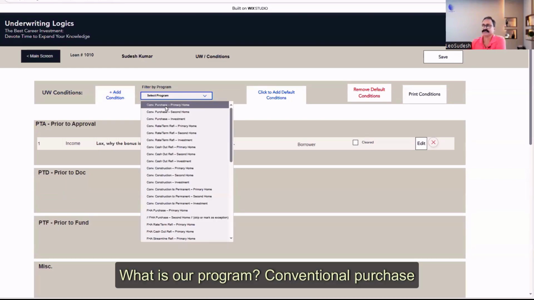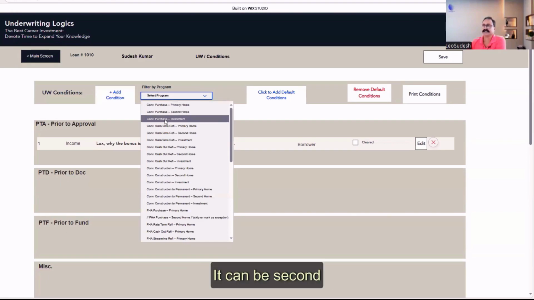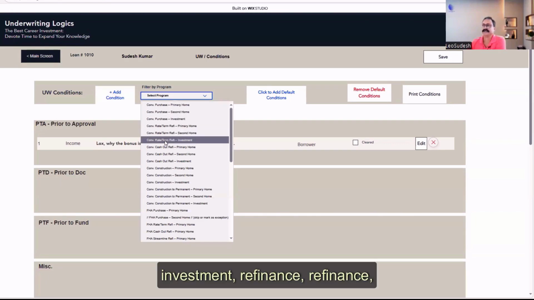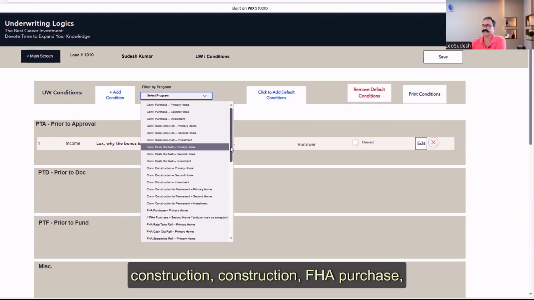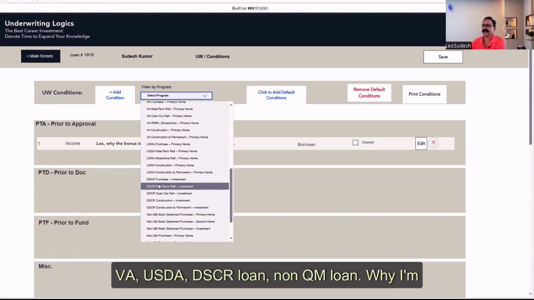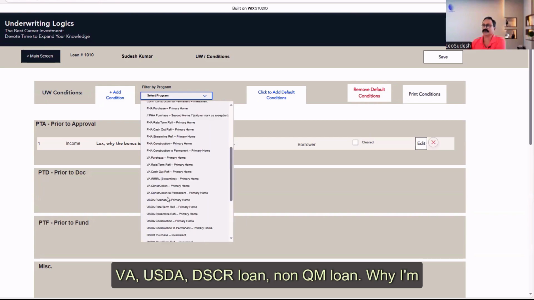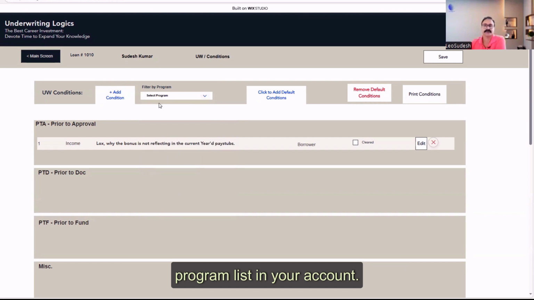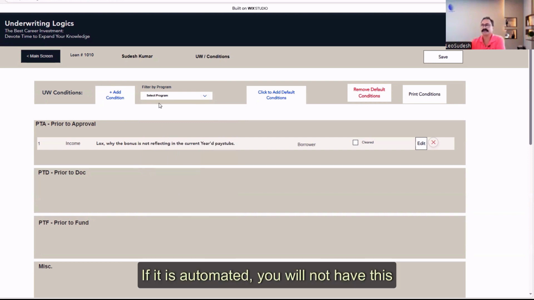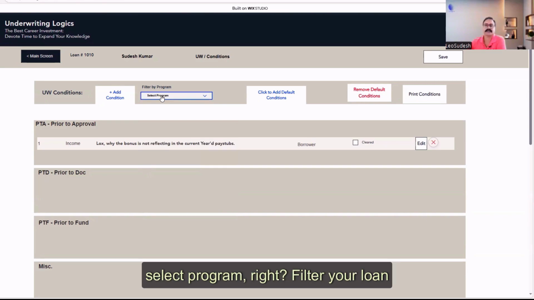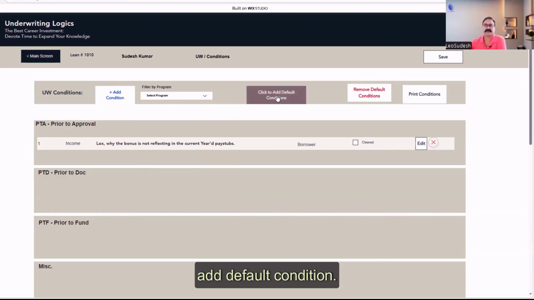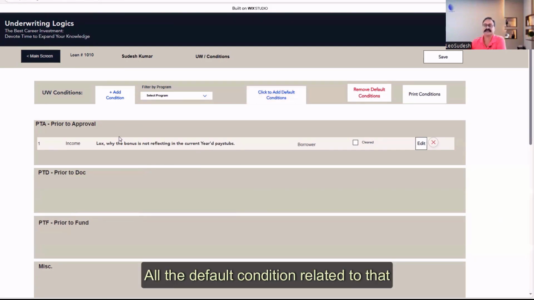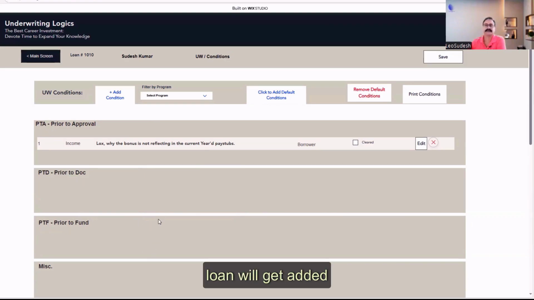What is our program? Conventional purchase primary residence. It can be second home, investment, refinance, construction, FHA purchase, right? FHA, VA, USDA, DSCR loan, non-QM loan. Why am I showing them? This is how you will have the program list in your account. Again, two options. If it is automated, you will not have this select program. Filter your loan program. If it is not there, you just click on add default condition. All the default conditions related to that loan will get added in all the columns accordingly.